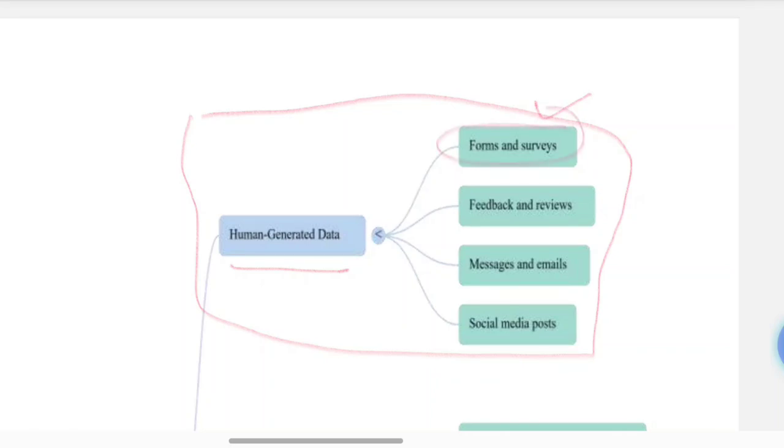Feedback and reviews. For example, if you are watching a movie and you are giving feedback and reviews, right? That is data generated by you. Messages and emails, written communication, that is done by humans. And social media posts like comments, photos, likes, et cetera, are all human generated data. These types of data exist because people interact, communicate, and share information. This is how human generated data is generated.